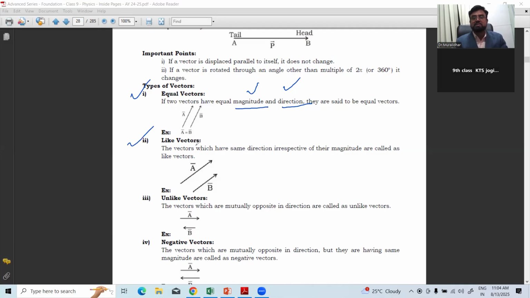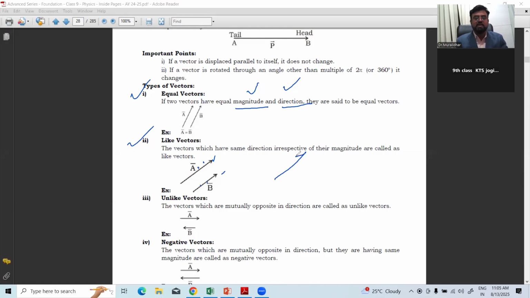Next, like vectors: vectors which have the same direction irrespective of the magnitude. The magnitude may be different here, but the direction is the same. When two vectors are moving in the same direction, irrespective of their magnitude, they are called like vectors.